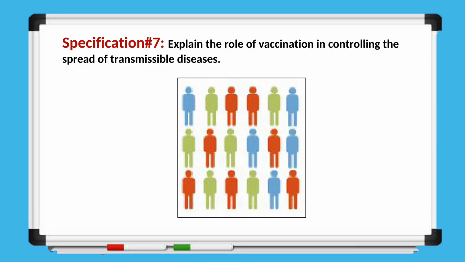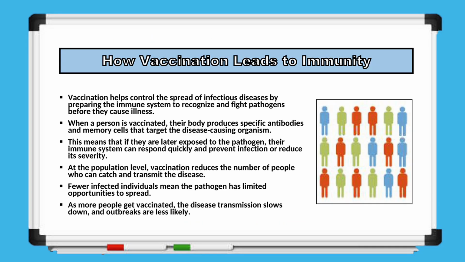By preventing infections, vaccines reduce outbreaks and can even lead to the elimination or eradication of certain diseases over time. This is why widespread vaccination is a key tool in public health for controlling transmissible diseases. Now, let's look at how vaccination leads to immunity and helps control disease. Vaccination prepares the immune system to recognize and fight pathogens before they can cause illness.